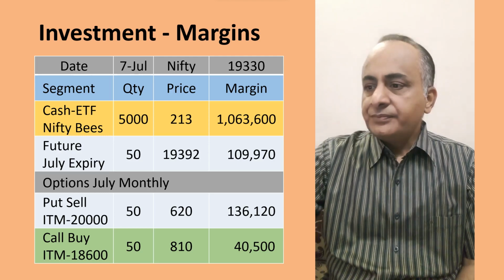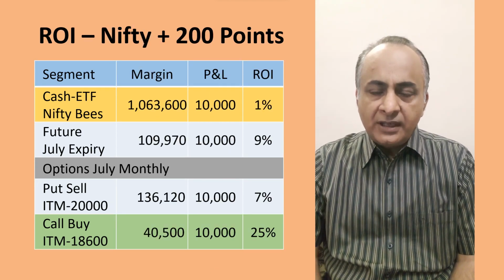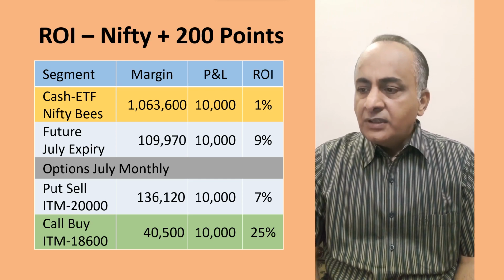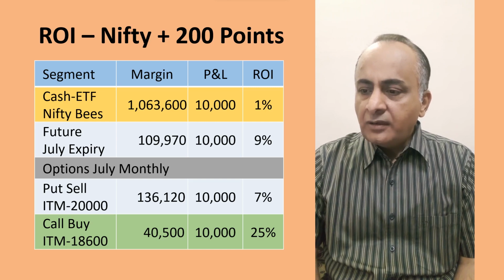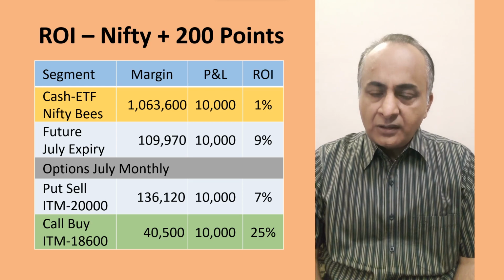Next point, what's the ROI? Supposedly we have taken a long position and we see a 200 point upside in Nifty. So this table again shows ROI in all the three segments. The cash segment has the lowest ROI.